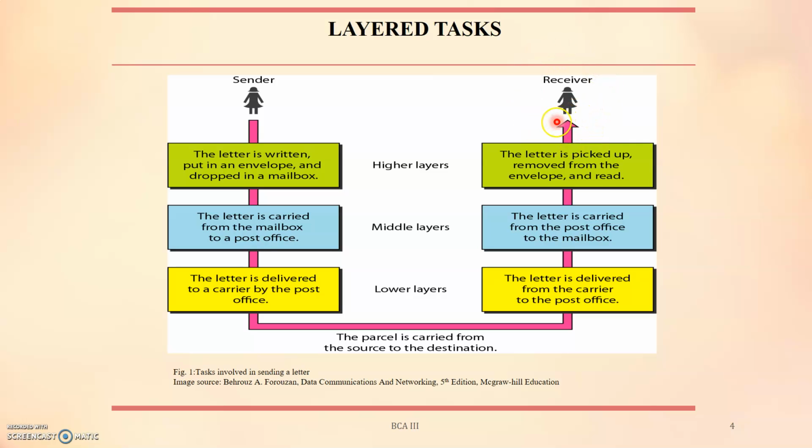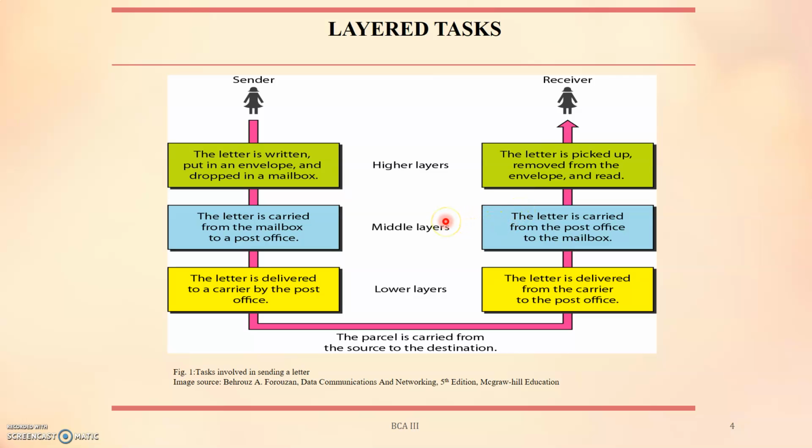If two friends want to communicate with each other through postal mail, the process of sending the letter would be complex if the services of the post office were not available. If there is no mediator, if there is no post office, the task is very tedious.